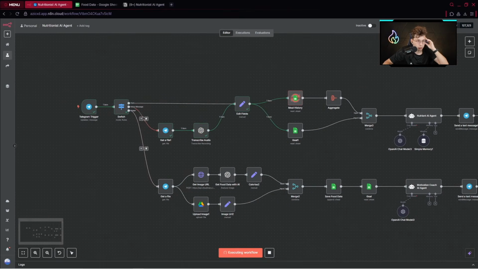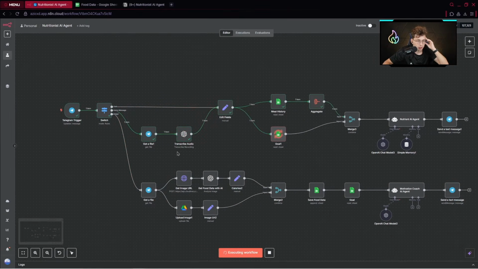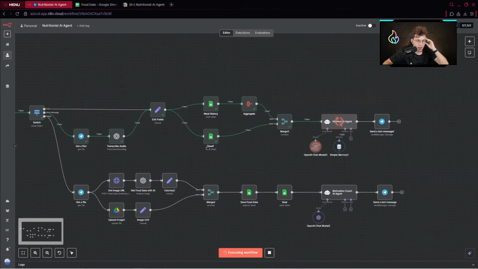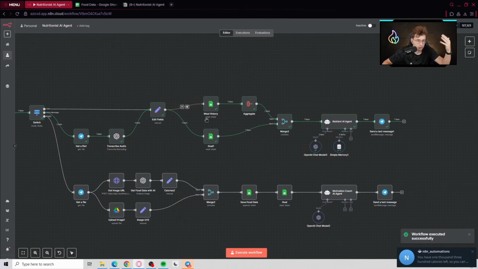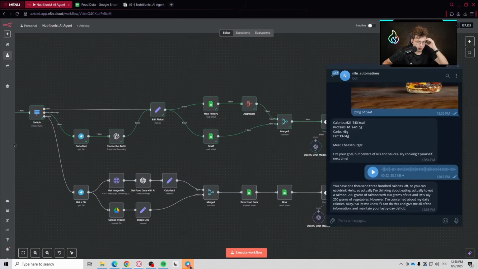And now it goes through the voice message, transcribes it to text, and at the end it uses our nutrient AI agent to decide for me and guide me through what we have. Because what it does, it takes our meal history, so it checks how many meals, how many calories, how many carbs, fats, and so on we digested, and then it also takes the goal, so it checks what my goal is, and then it decides. So let's see what we have.